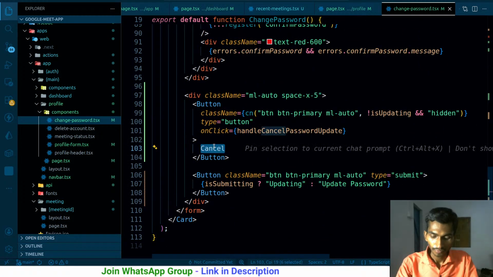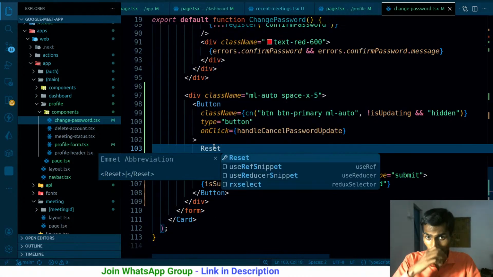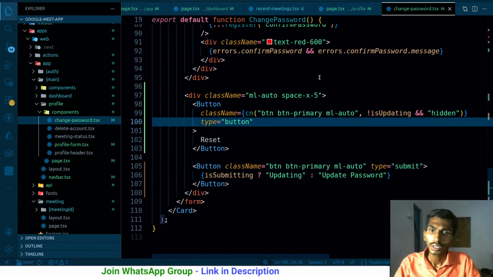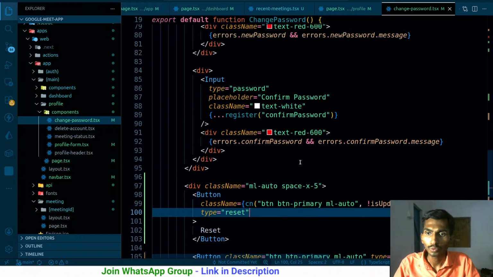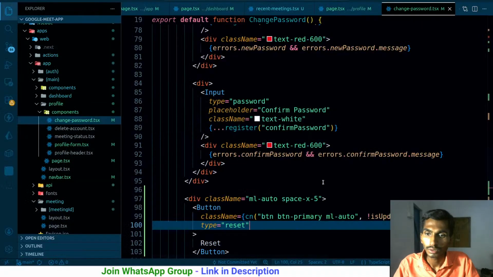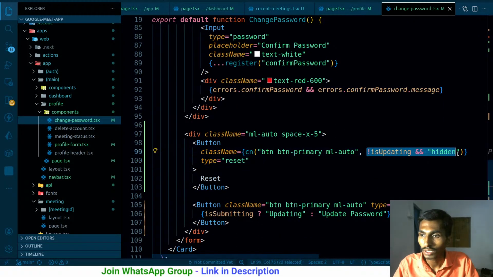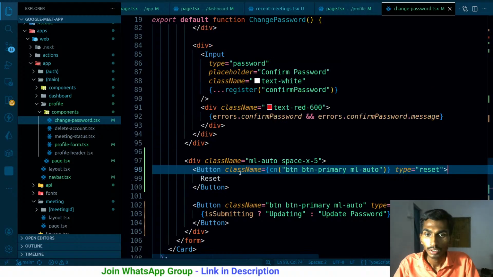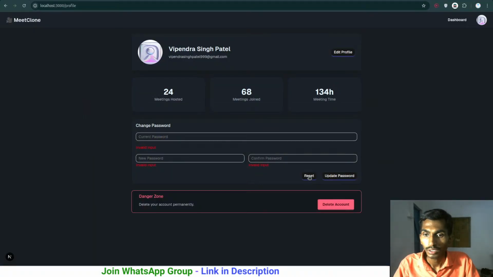This should be reset, and type can actually be reset in that case. So I can even remove the whole thing. The form that I actually have, if I make it actually a reset type, it should be resetting everything automatically. That simply means I can even remove this. Hopefully it will be working, but let's see if it works or not. If I click on reset, it's not resetting.